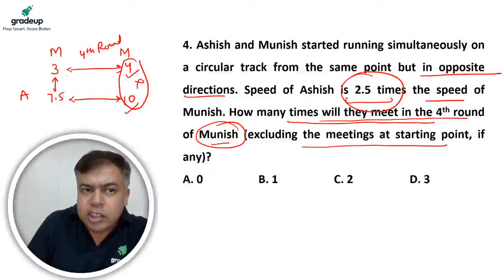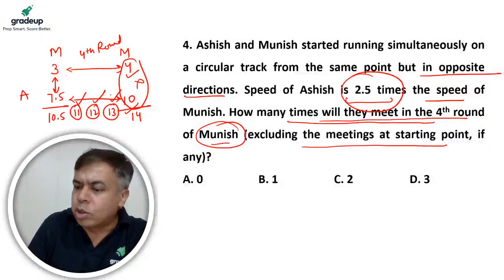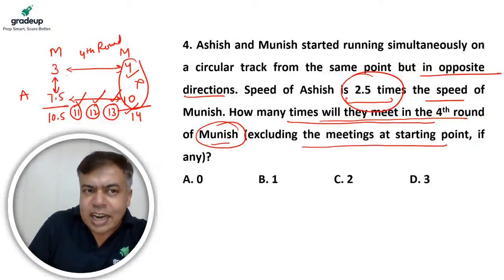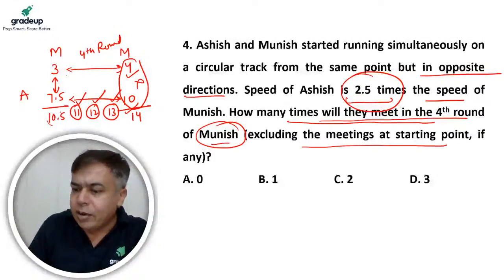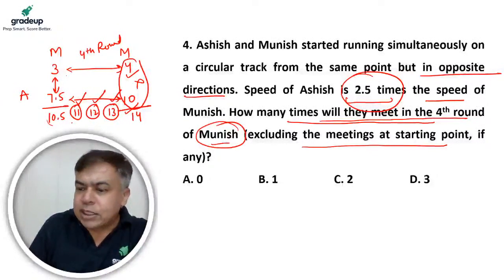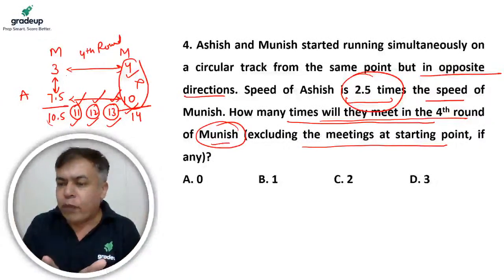Now in between. Here the sum of their rounds, the total distance traveled, is 10.5 rounds. Here the total distance traveled is 14 rounds. In between they must have covered 11 rounds complete, 12 rounds, 13 rounds. Because at the starting of the fourth round they have completed 10.5 rounds together, and finally they have completed 14 rounds. So in between they must have completed 11, 12, 13 rounds, and whenever they completed an integer number of rounds, that is a meeting.